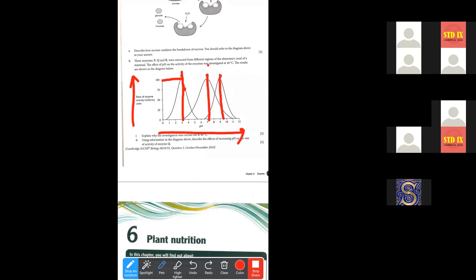So now let's see what the question is here. Explain why the investigation was carried out at 40 degrees centigrade.